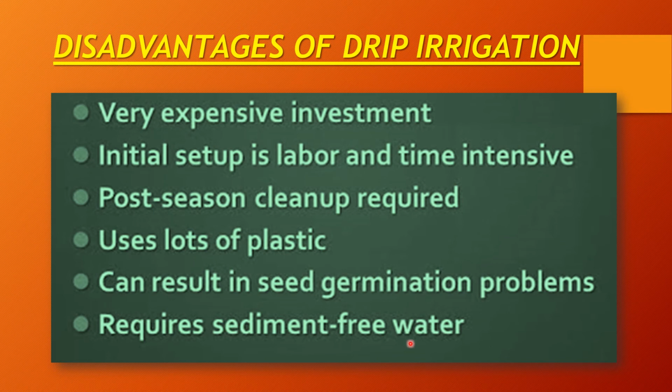Require sediment free water. In this case, as the water is provided directly to the root zone drop by drop, in that case water should be sediment free. पाइप्स के थ्रू जो पानी आ रहा है उसमें मिट्टी वाला पानी नहीं होना चाहिए. That should be completely pure water. अगर मिट्टी वाला मडी वाटर होगा it will block through the perforations. जो होल्स है उनके अंदर वो होल्स को ब्लॉक कर देगा and sufficient amount of water और ड्रिप बाय ड्रिप वाटर will not be provided to the root zone of one or more than one plants. So this is a great disadvantage of drip irrigation system.